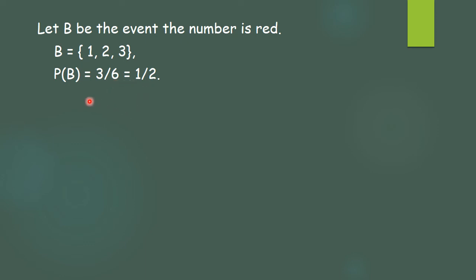Now we have calculated A and B. We'll calculate A intersection B. A was an even number, B is a red number. So what is the intersection? That is the common element. What was the common element? That is 2. So A intersection B is {2}. So what is the probability of A intersection B? It will be 1 upon 6, because we are having only one element. So it will be 1 upon 6.